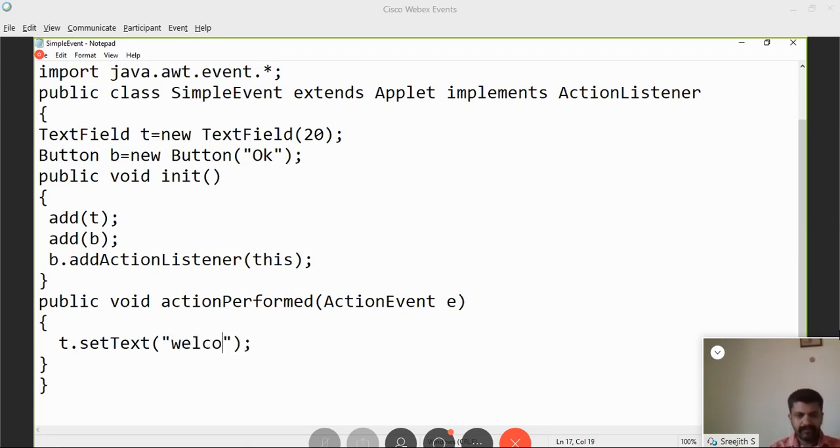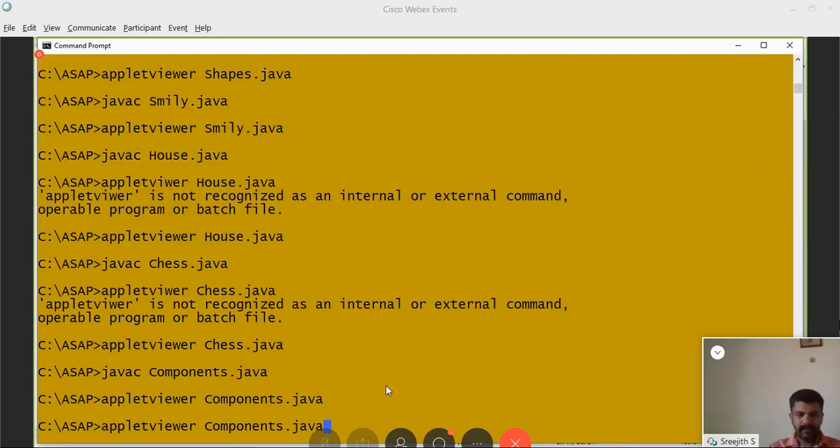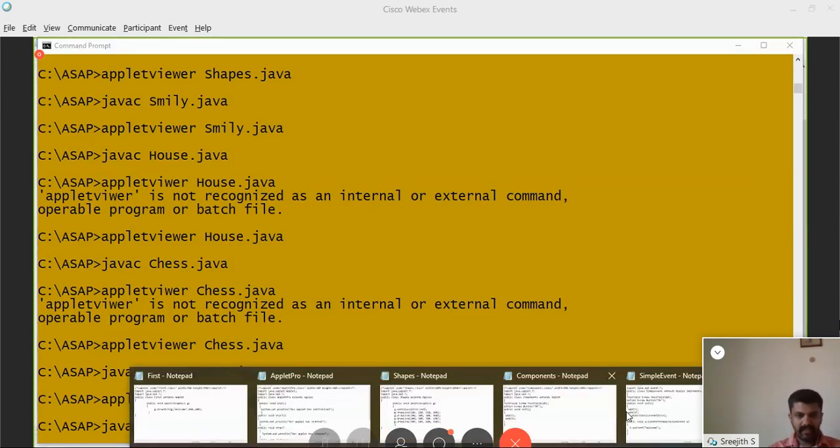Welcome. t.setText("welcome"). What is t? t is the name of the text field. setText is a built-in method inside the TextField class. t.setText of welcome. Now let's see how this program runs. javac, you have to see the name of the program again: SimpleEvent.